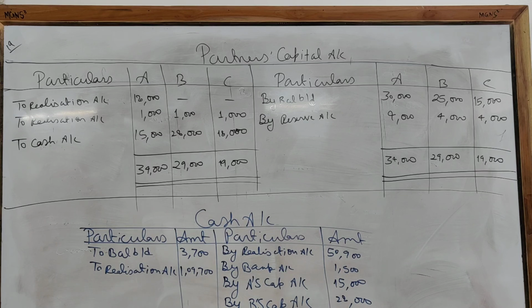I hope this will be clear to you. Solve more and more numericals to get clarity of the concept, because in every new numerical you are going to encounter something new or a new adjustment which has not come till now. Try to remember this also: these types of comprehensive numericals should be solved within 15 to 20 minutes.